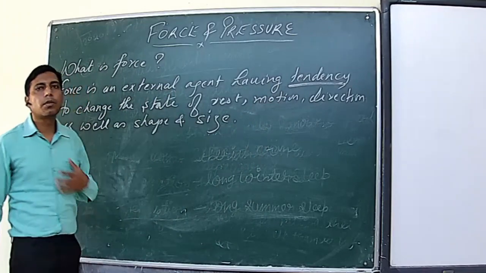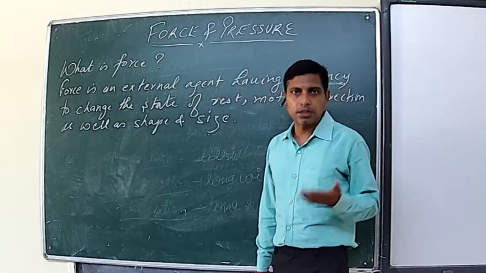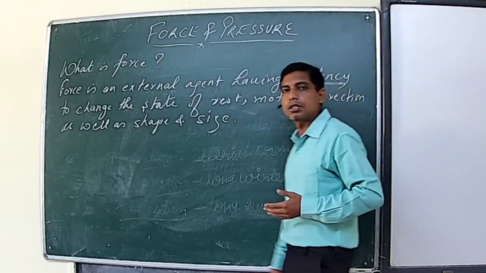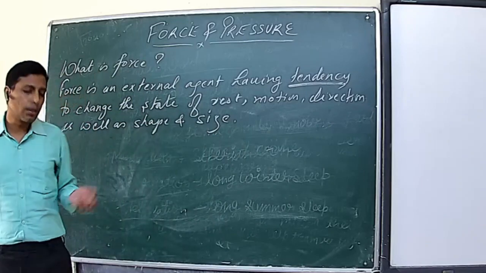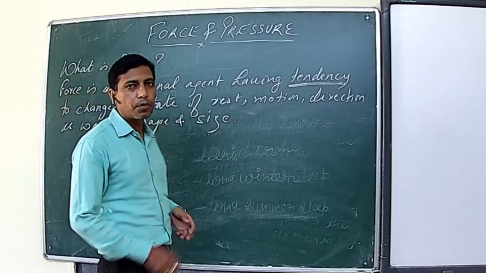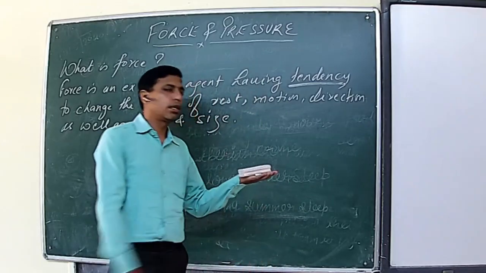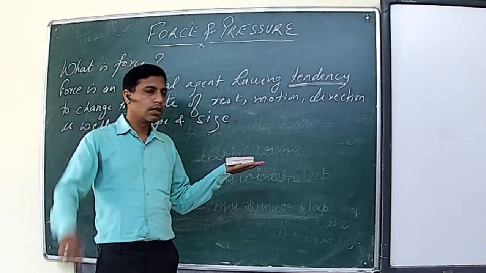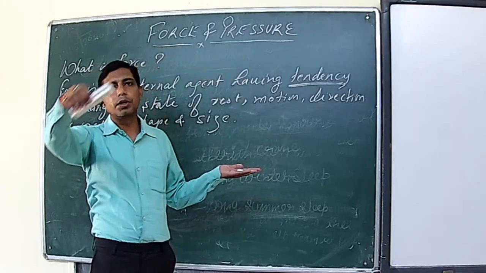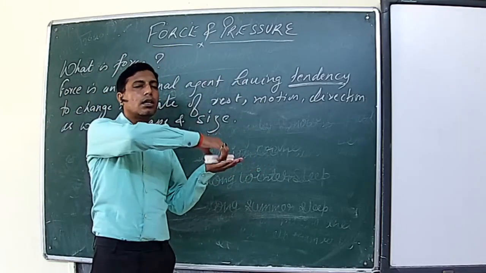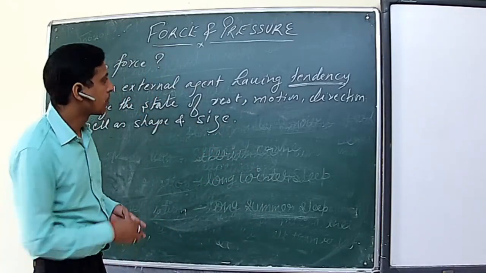Whenever a force is applied on a body, it will change its state of rest. It means if a body is at rest, its position is not changing, then its position will change. It means it will come into motion. For example, if this duster is kept here at rest, and I apply a force on it, it will start moving. So the applied force has changed the state of rest.